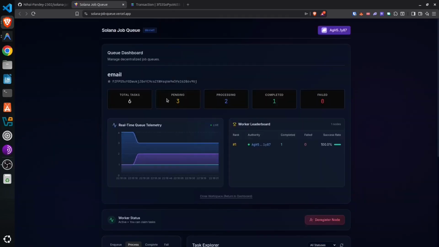The link is live, the code is open, and every claim I have made is verifiable on-chain. You can just visit this link and start enqueuing tasks yourself. It's on GitHub. This is what Web2 infrastructure looks like when you rebuild it with Solana's guarantees. No trust required. Thank you.